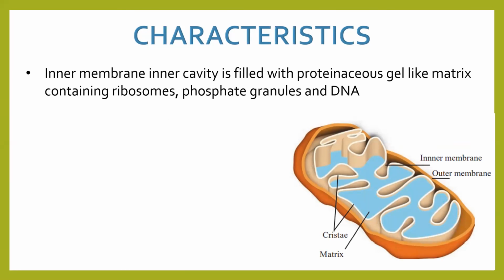इसके अंदर क्या क्या है? That's in the matrix. So the inner cavity is filled with proteinaceous gel. That means gel जिसपे काफी सारा protein है, which will be called proteinaceous gel. Like matrix, that means like jelly, and it contains three main things. Do not forget, they are very, very important. Ribosomes, phosphate granules, and DNA.